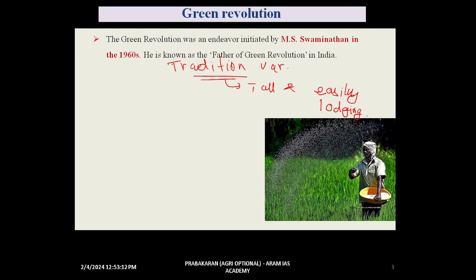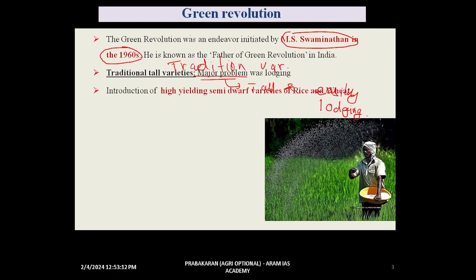The Green Revolution, as I have mentioned, was introduced in India by Professor M.S. Swaminathan sir in the 1960s. The traditional tall varieties had the problem of lodging, so they introduced high-yielding and semi-dwarf varieties of rice and wheat. In rice, it was introduced from IRRI, Philippines, and in wheat, from CIMMYT, Mexico. So what are the characteristics and how was the yield increased?